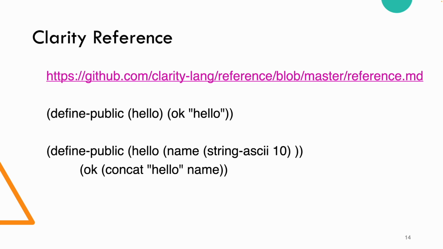So here, the second line is hello, name, and notice the ASCII string here is limited to 10 characters. That is important because Clarity is very careful about provability and validity, so we don't want to have an overflow. Some of the overflows in various languages have caused all sorts of challenges in the validity of the statements of the language.